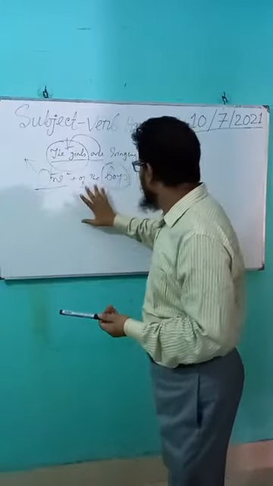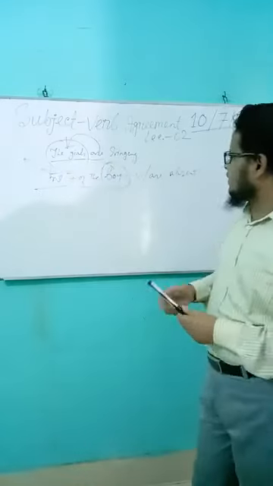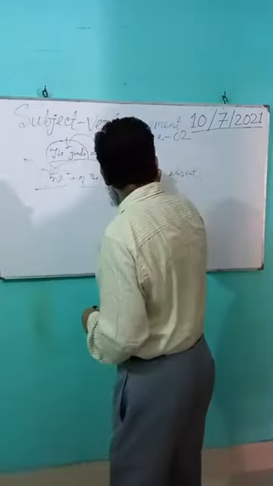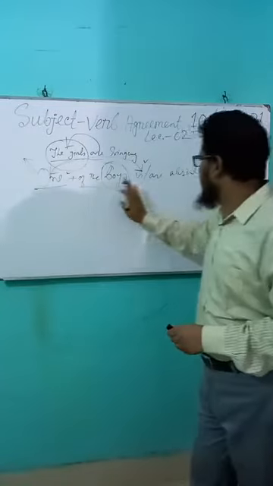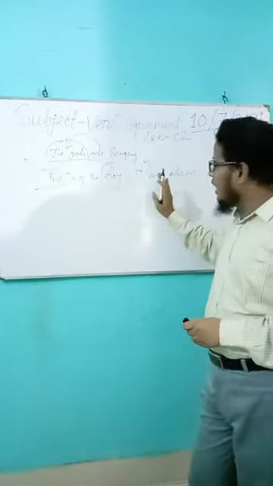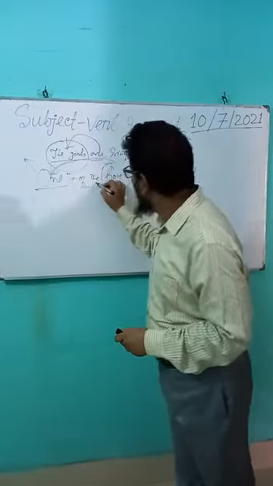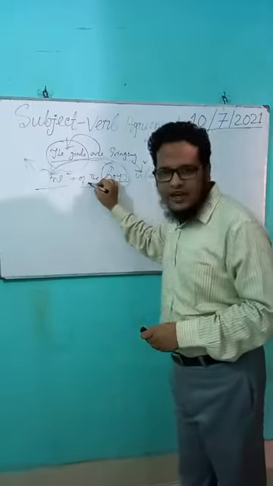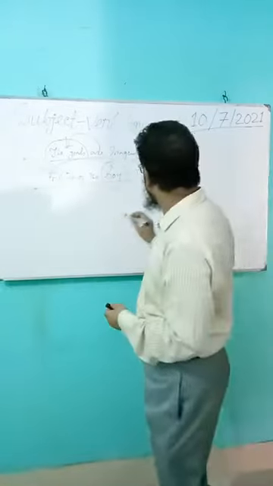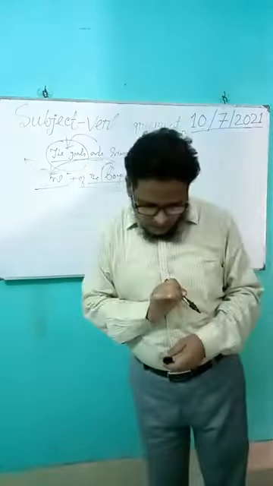As one is singular, the verb must be singular. So, one of the boys is absent, not are absent, because the verb always agrees with the subject, not with the phrases of the sentence.